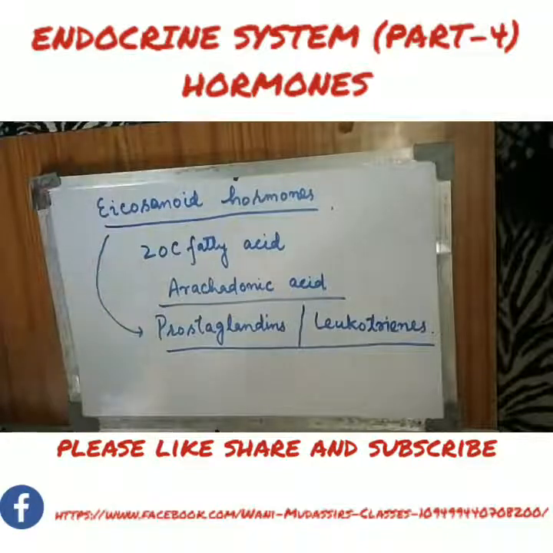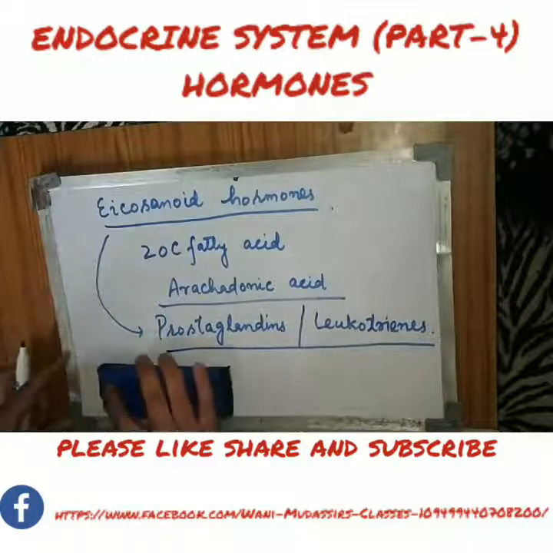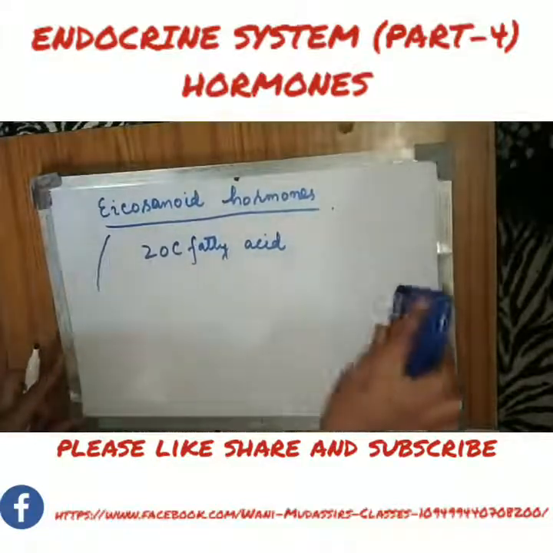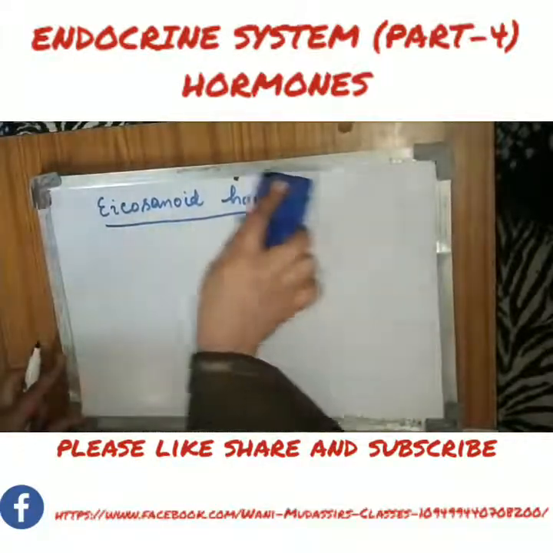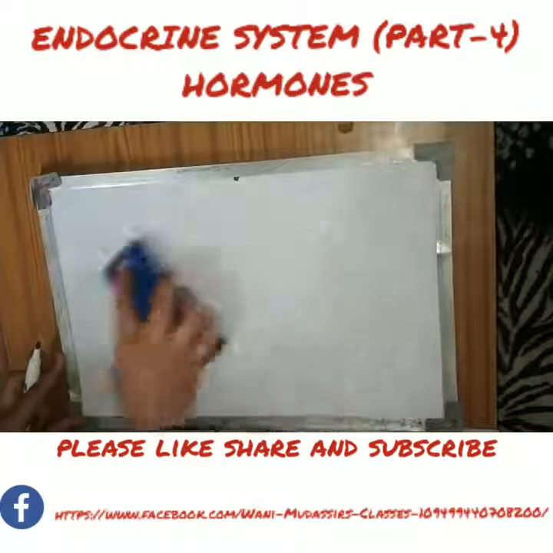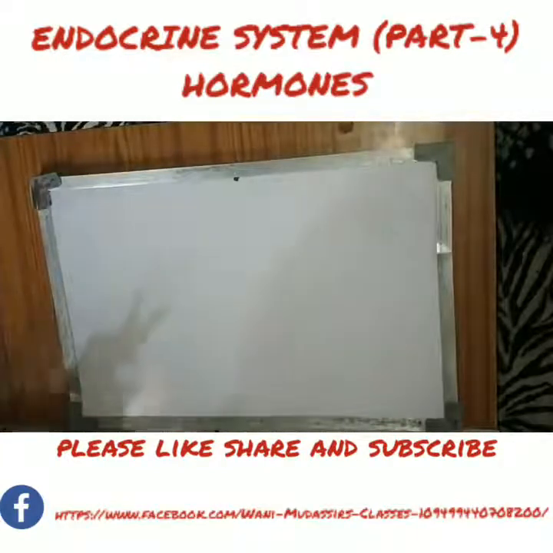So we have seen the general classification of hormones. There are two types: the circulating hormones, which are transported by the blood circulation throughout the body to the target cells, and the local hormones, which are not transported by the blood circulation.